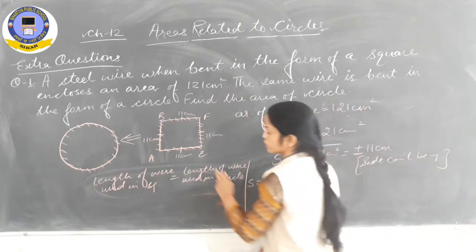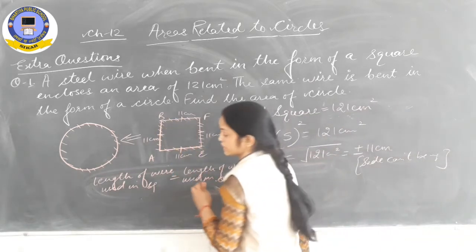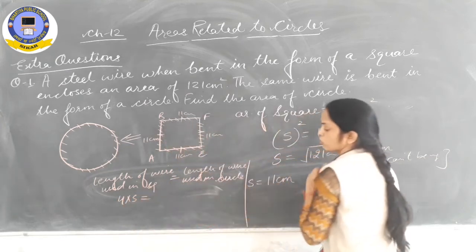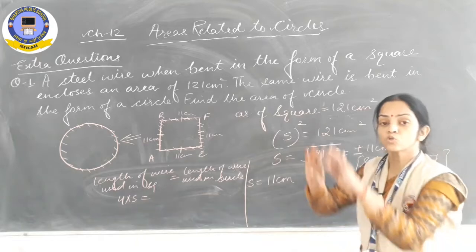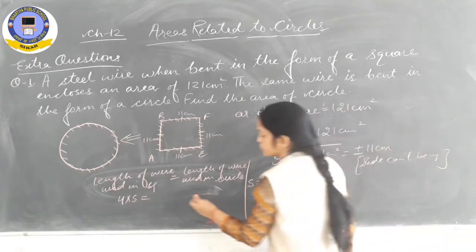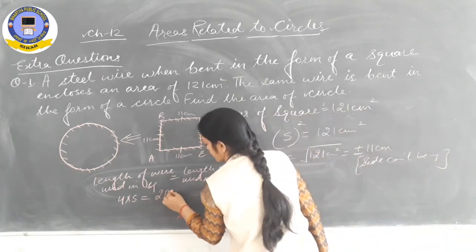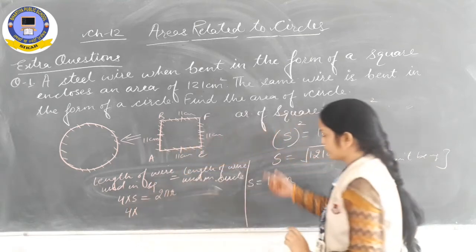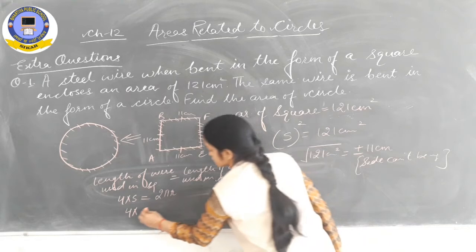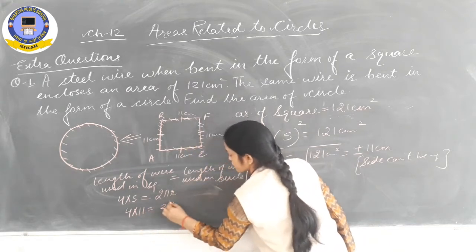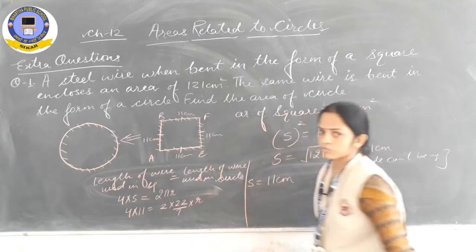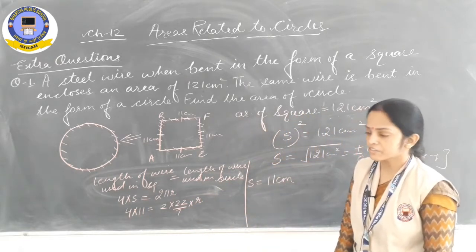So length of wire used in square is perimeter of square, that is equal to 4 multiplied by side, is equal to length of wire used in circle, which is circumference of circle, that is equal to 2 pi r. Now solve. 4 multiplied by side we have found already. 11 centimeter is equal to 2 multiplied by pi, 22 upon 7, and r we need to find out. Now after solving it we will get radius.